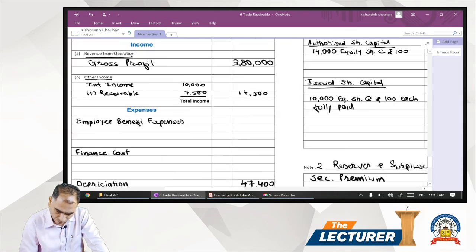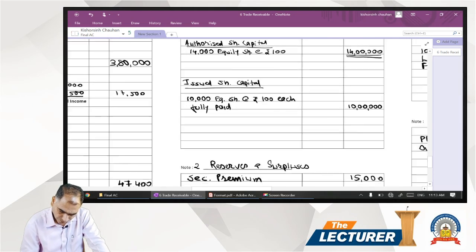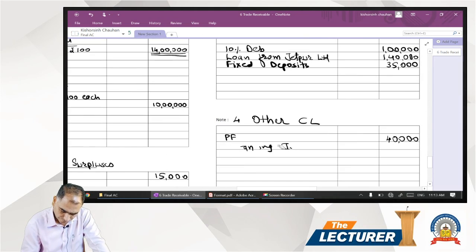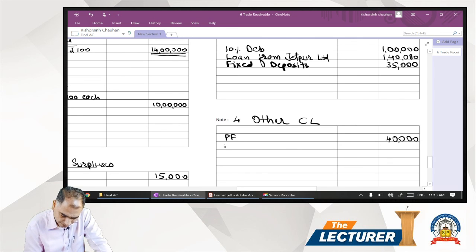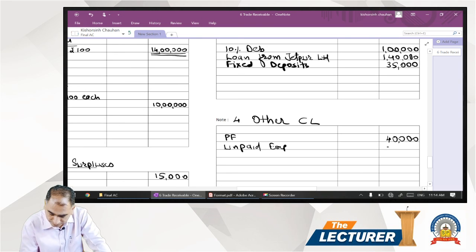So first of all PF, then we have unpaid expenses, unpaid expenses, it comes to 11,000.